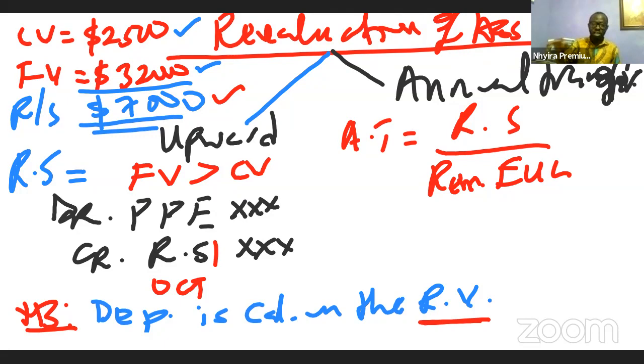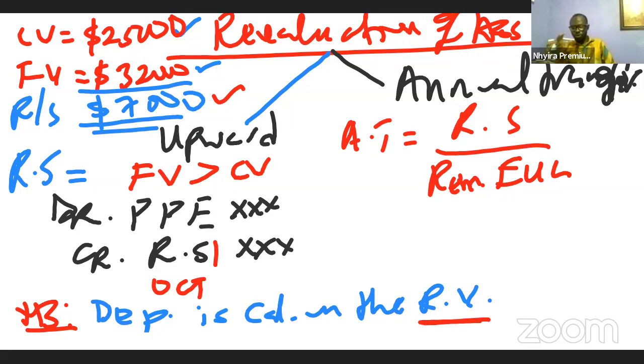So instead of calculating the depreciation on the 25,000, I will now be computing it on the 32,000. John, are you okay? All right.